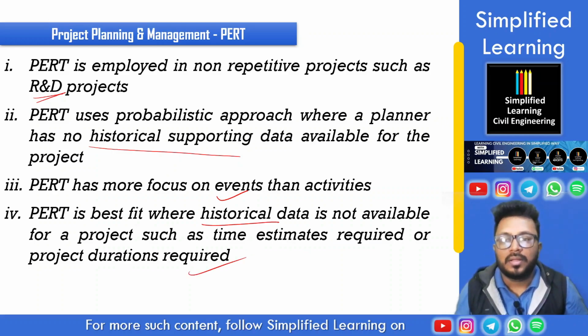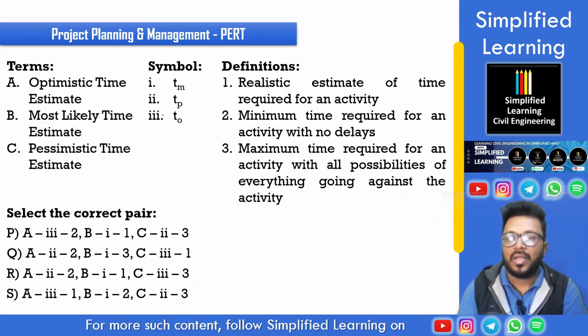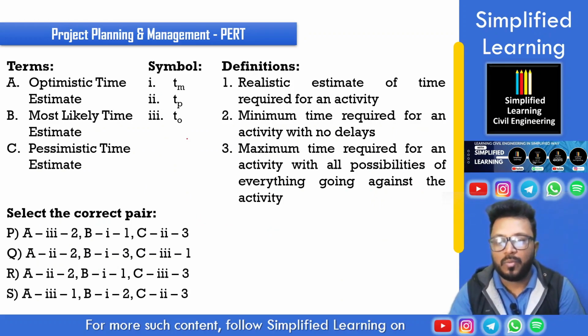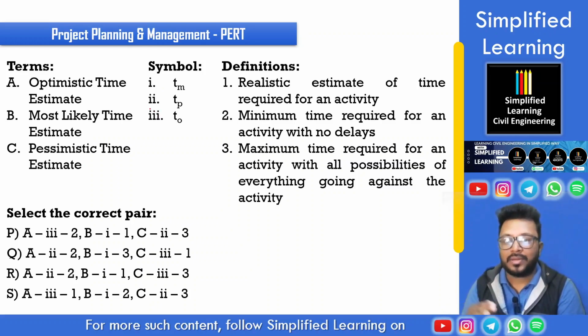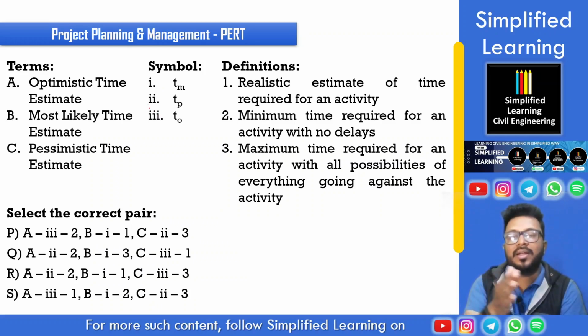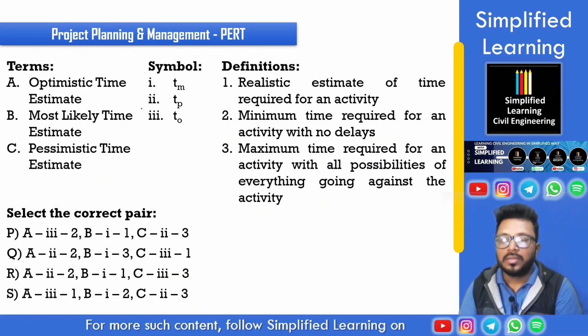All right. Then we have 3 columns and we have to match the pairs. In terms, we have optimistic time estimate, then most likely time estimate, then pessimistic time estimate, and the symbols are there. Now first we will try to match the symbols, then we will match the definitions for those specific terms. So let's look at optimistic time estimate.